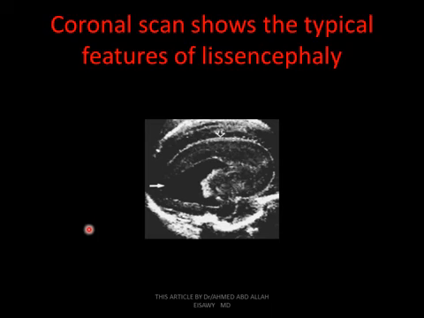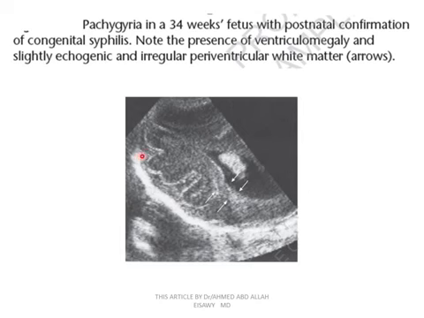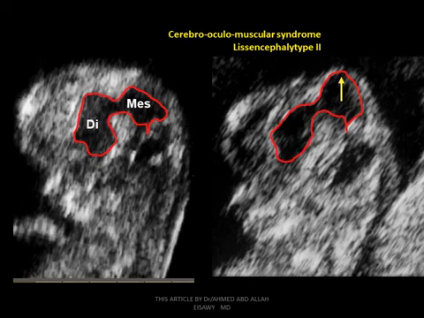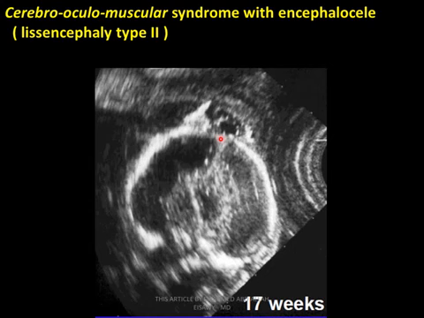This coronal scan shows the typical features of lissencephaly: agyria, pachygyria, and thickened gyri, lissencephaly at 34 weeks. This fetus, with postnatal confirmation of congenital syphilis, shows ventriculomegaly and slightly echogenic irregular periventricular white matter. Cerebro-oculomuscular syndrome, lissencephaly type 2. Cerebro-oculomuscular syndrome with encephalocele, lissencephaly type 2.